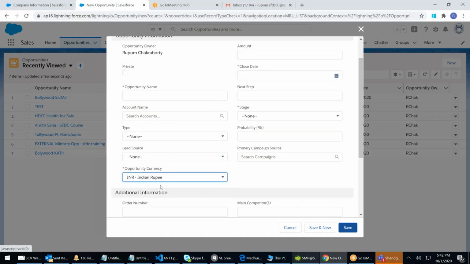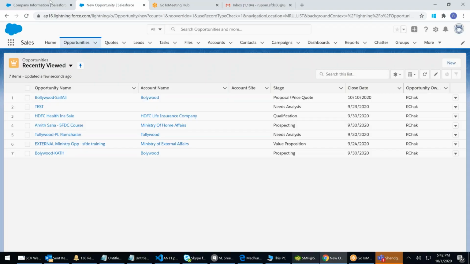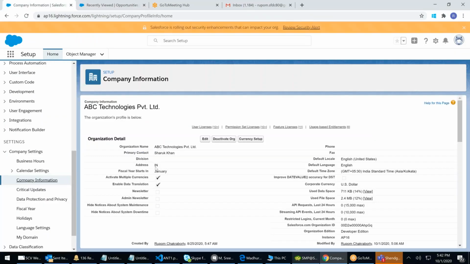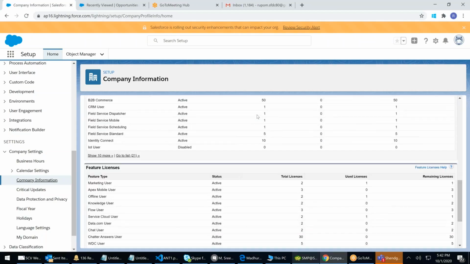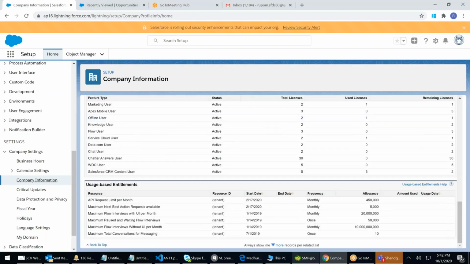You can choose INR. Whatever entry you're entering in INR, when you pull the report, the system will convert that based on that date and everything, it will do a conversion. You can use multiple currencies. Your Salesforce is capable of handling multiple currencies. This is the way you set up currency setup. It gives you all the licenses and everything that you have in the company information.